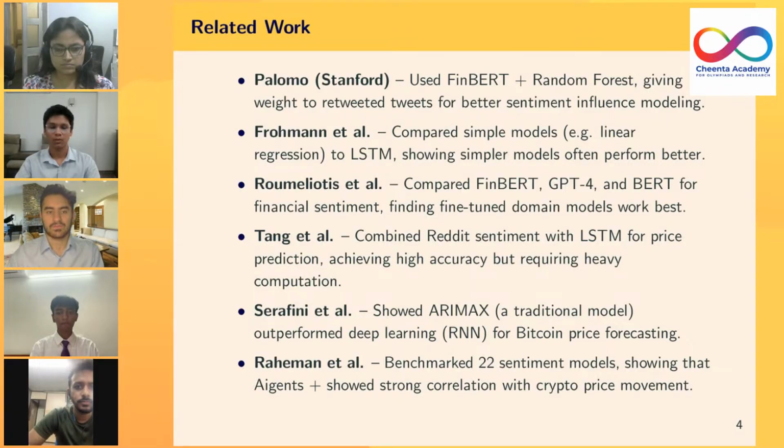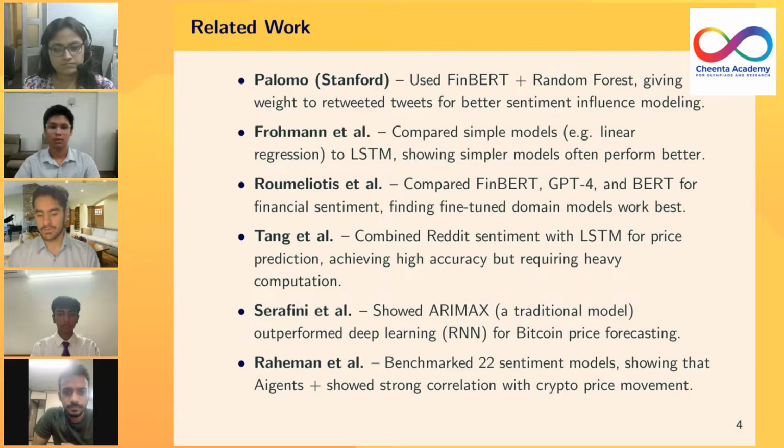Now we have Sarafani and others. They showed ARIMAX, which stands for autoregressive integrated moving average with exogenous variable. That is a traditional statistical model used for time-based data like prices, especially when they are influenced by external factors like news sentiments. And he found that ARIMAX outperformed deep learning models like RNN, where RNN stands for Recurrent Neural Network.